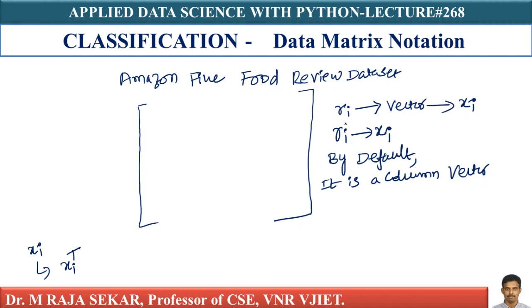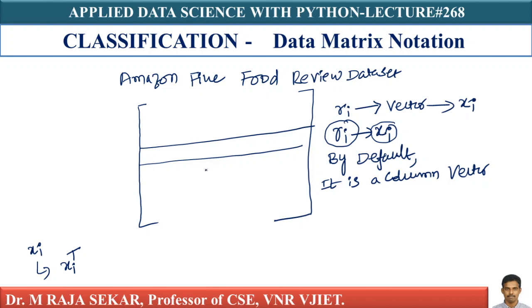Let me repeat, each review is converted into a vector. By default, this vector is a column vector. As I have to represent this one as a row, what do I have to do? I must take the transpose, isn't it? You should always be careful whether something is a row vector or column vector.